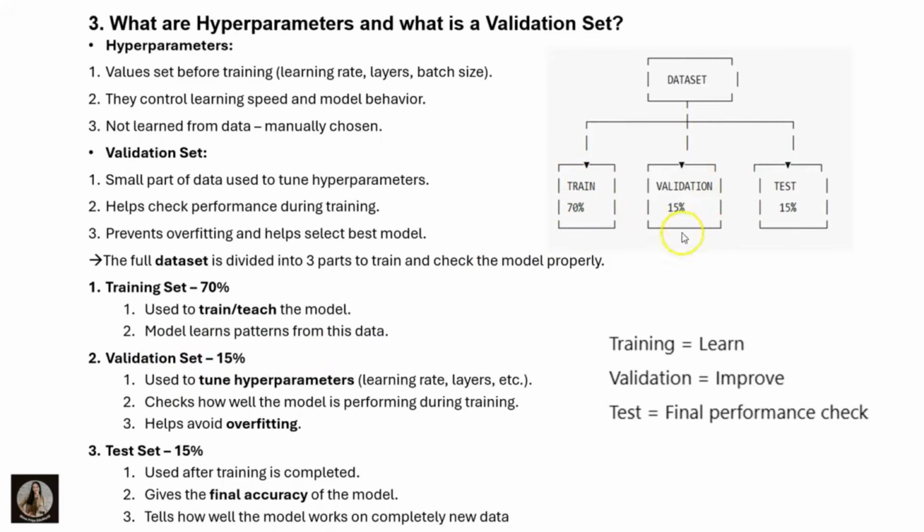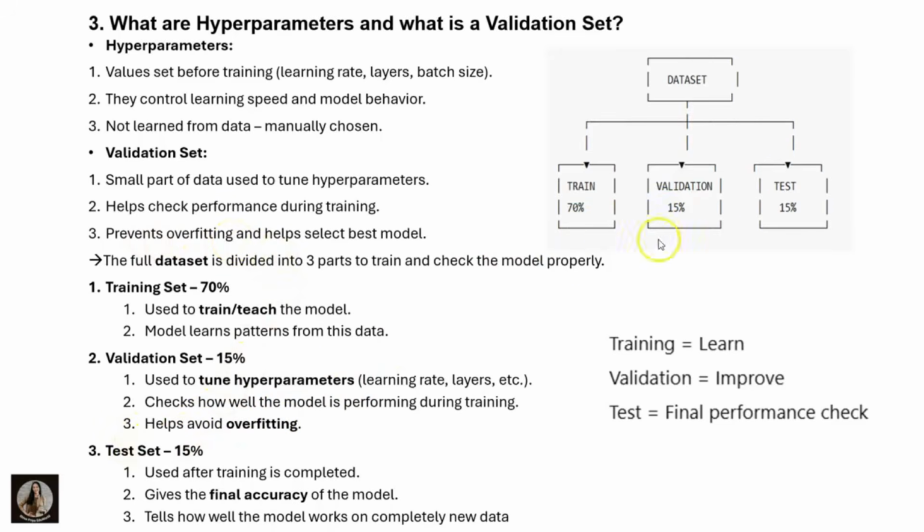After that, the validation set is 15%. They have asked about the validation set only. It is used to tune the hyperparameters, that is learning rate and layers. It checks how well the model is performing during training. Validation means the same thing, right? It helps avoid overfitting. I have told you, it prevents overfitting.